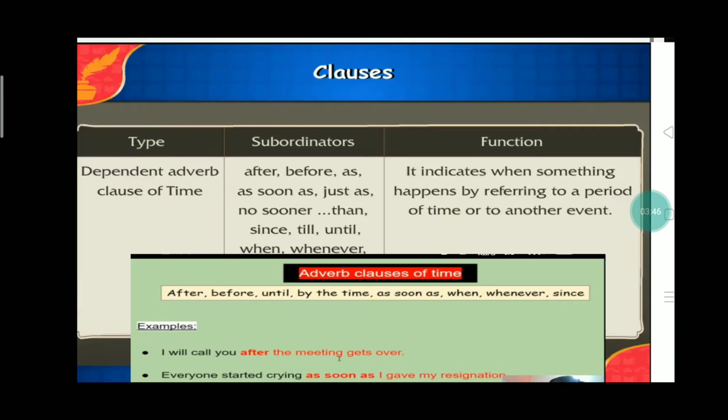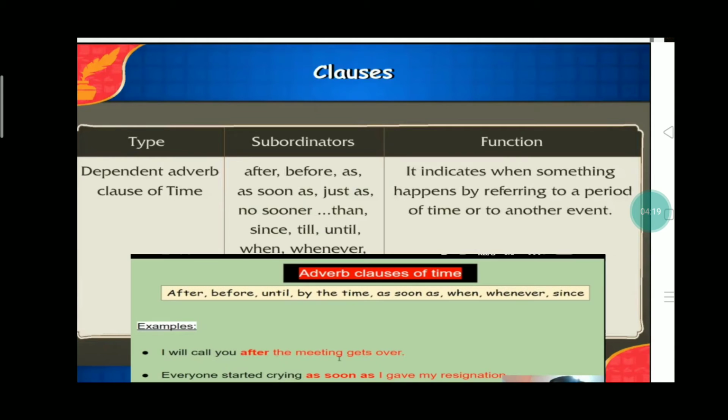How do you identify it? First of all, an adverb clause starts with the above subordinating conjunctions and after is one of them. Secondly, this clause tells us the time of an action, means it tells us more about the action in the main clause. Here, the main clause is I will call you, but when? After the meeting gets over. Okay, children. So, it is an adverb clause of time.